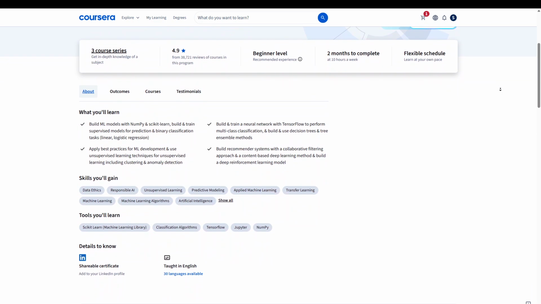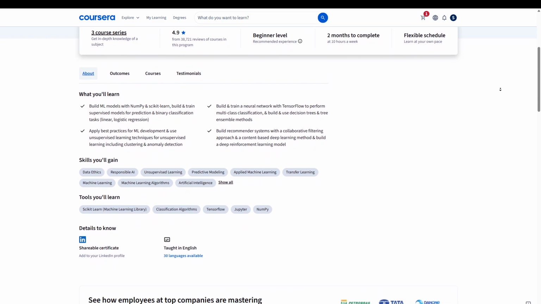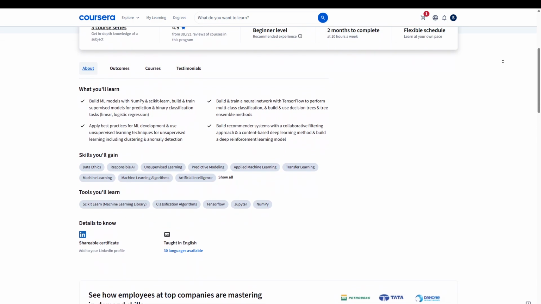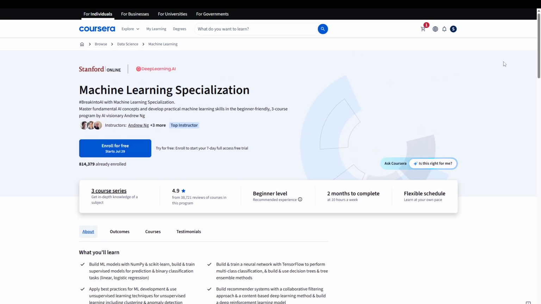Andrew Ng's courses are trusted worldwide because they're created by deeplearning.ai and built on years of teaching experience. The certificates are also well recognized by employers.